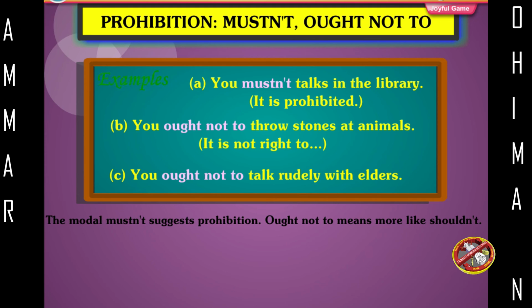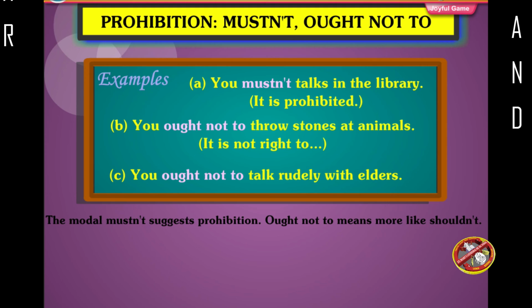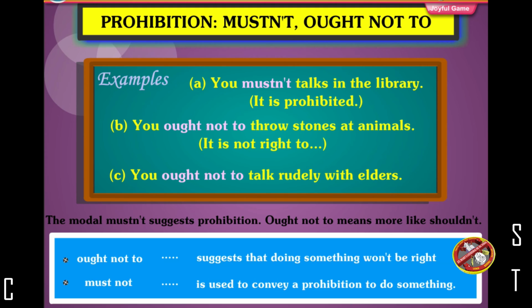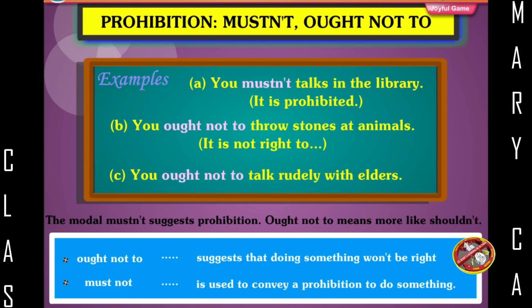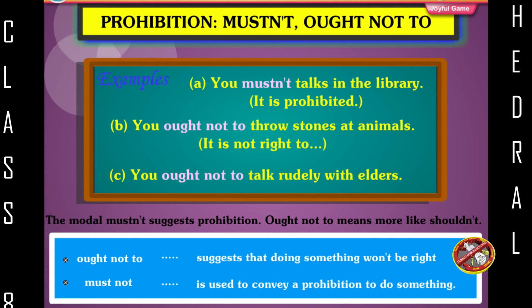The modal mustn't suggests prohibition. Ought not to means more like shouldn't. Ought not to suggests that doing something won't be right. Must not is used to convey a prohibition to do something.